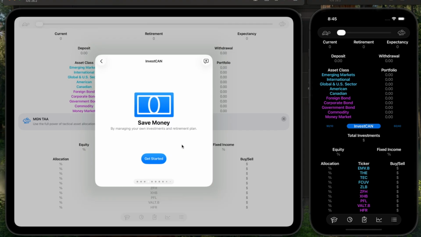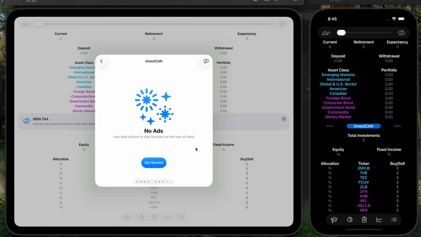Basically, now you can save a lot of money by managing your own investments and retirement plan. This app does the whole thing. I was an advisor. Basically, this investment tool was never a thing. Basically, it's just some guy that gives you a spreadsheet, and that's essentially what this is, except it's looking at every angle of every investment.